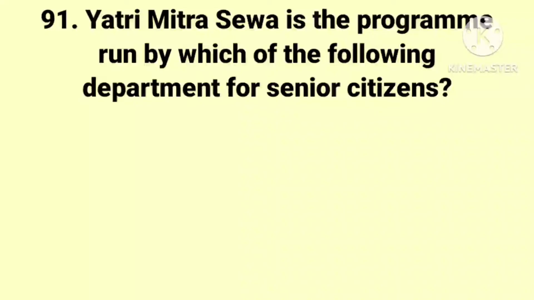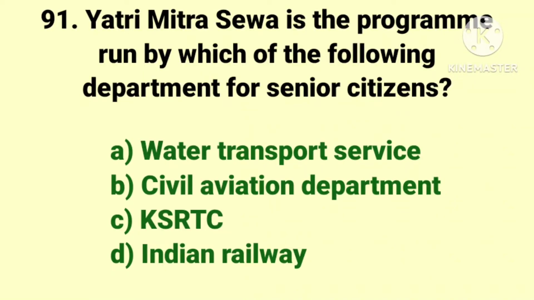The next question. Yatrimitra Seva is the program run by which of the following department for senior citizens? The options are Water Transport Service, Civil Aviation Department, KSRTC and Indian Railway. And the answer is Indian Railway.